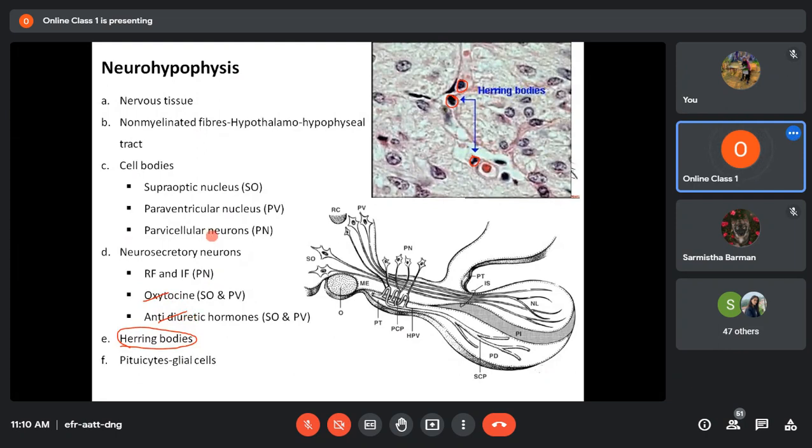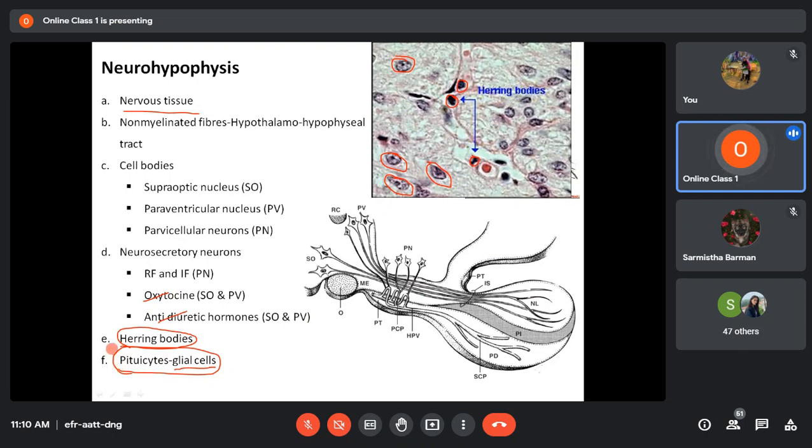Okay, now this is nervous tissue, which means axonal fibers. To support these axonal fibers, there will be some supporting glial cells which are called pituicytes. So pituicytes are the supporting cells of the neural lobe. These dark structures are the Herring bodies, whereas these cells that you see here are all pituicytes. They may be astrocytes, they may be microglial cells. Different types of glial cells will be found within the neural lobe, and together they are called pituicytes.